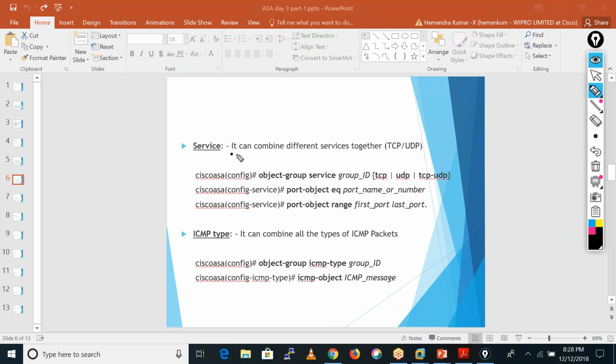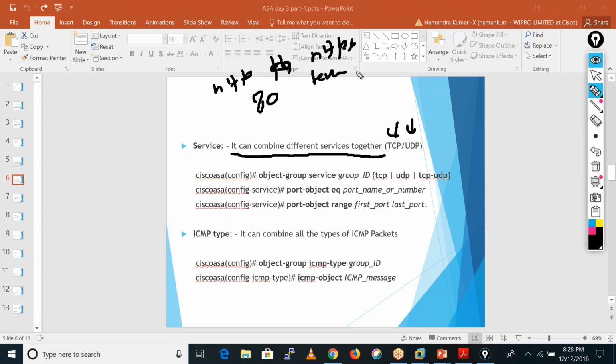In a service kind of object, we can combine the services together, meaning we can write the TCP services. Port number 80 is HTTP, 443 HTTPS, Telnet, SSH; these are TCP based protocols. If we want to include these, we need to create a TCP based object.